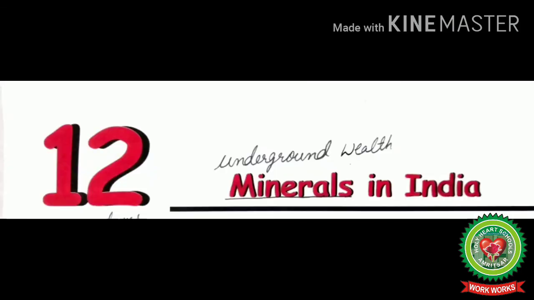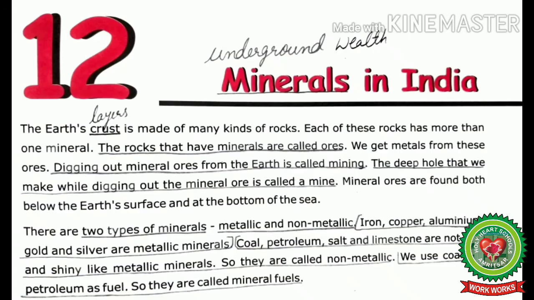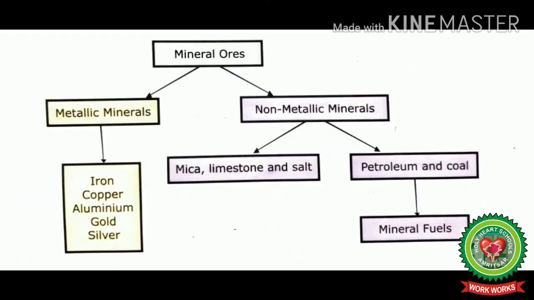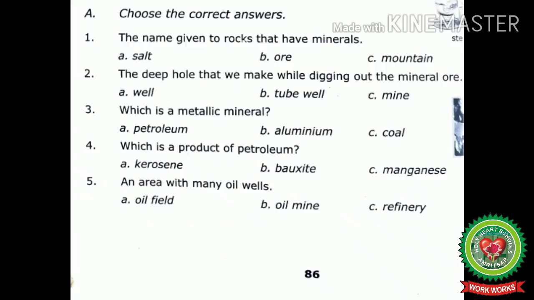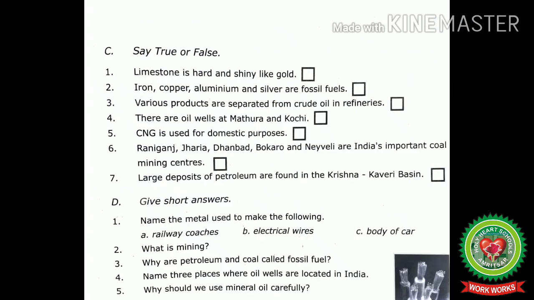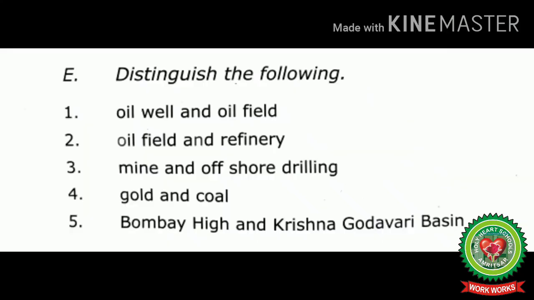Students, with this we have completed this chapter, and in this chapter we have studied about minerals, its two types, examples of metallic minerals, examples of non-metallic minerals, and at last mineral oil or crude oil. Students, now your homework is to do fill in the blanks, which is on page number 86, and do exercise A, exercise C and D in the book and exercise E in the copy.